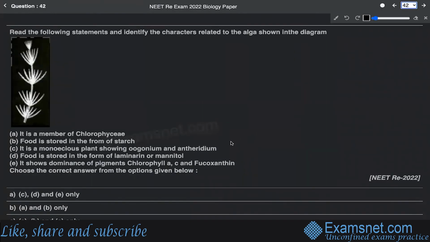So the next question is question number 42. This question says that you have to read the following statements and identify the characters related to the alga shown in the diagram. The diagram has been represented below and certain characteristic features have been given, and you have to identify the correct statement.